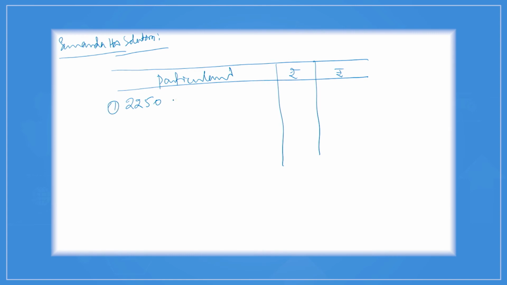that can be determined as follows. Particulars, rupees: for 2250 units of X at the rate of 840, at 90%, that is 17 lakh 1000.